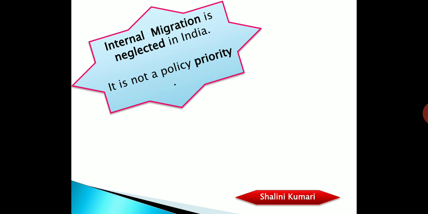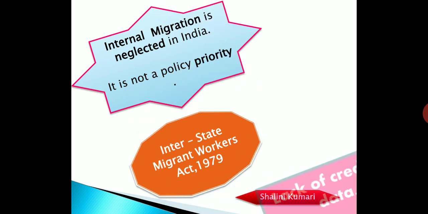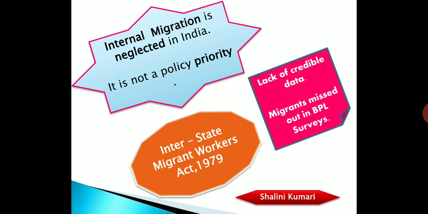So students, I hope till now things are very clear. Now internal migration is neglected in India. It is not a policy priority, but still the government has set up the Interstate Migrant Workers Act 1979 to safeguard the interest of these migrant workers in India. And why don't we have a proper policy, and why is it not getting enacted properly? Because we don't have the real data. The data is still missing.